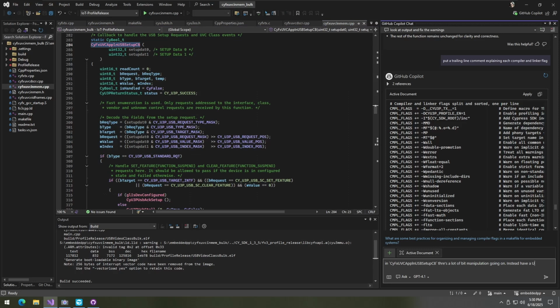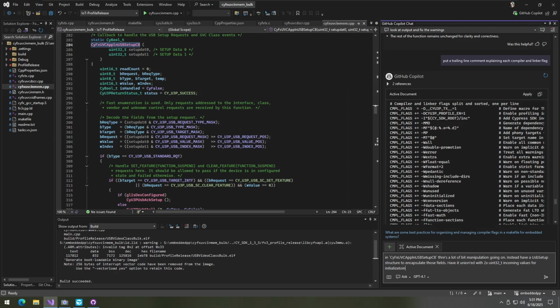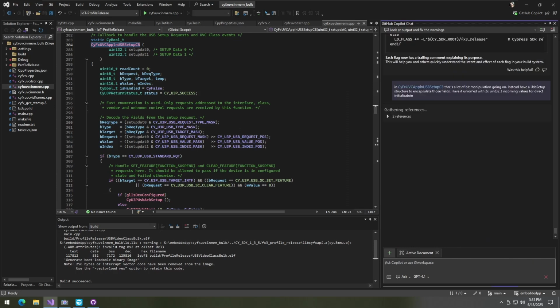Instead have a USB RQT, USB setup structure to encapsulate those fields. Have it unioned with 2x uint32_t incoming values for initialization, for direct initialization. Let's see what it does.